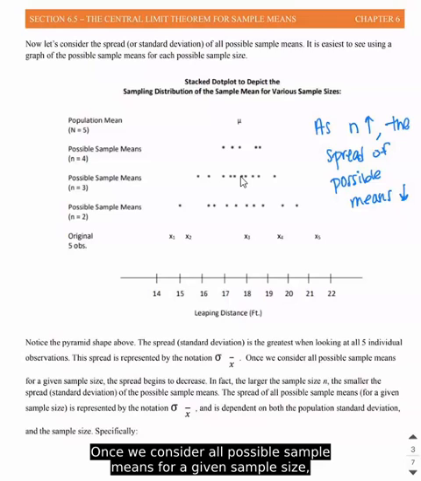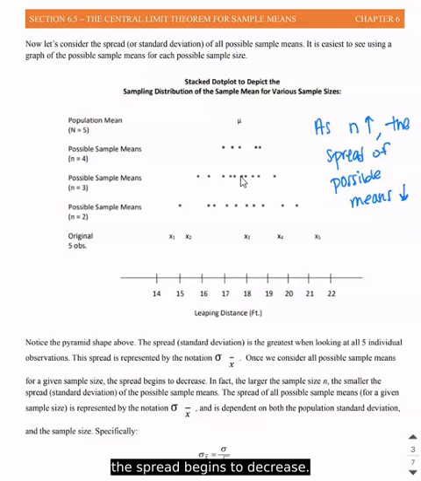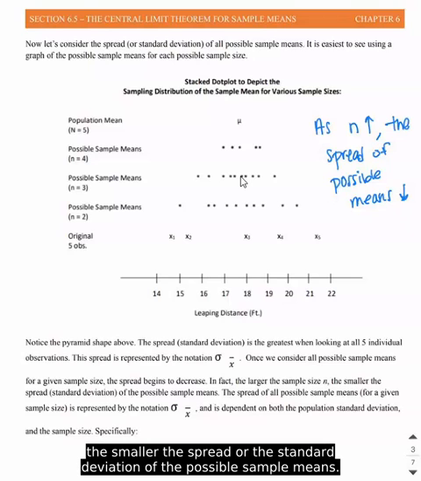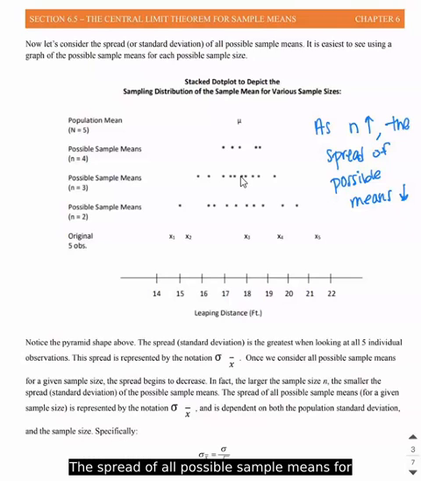So once we consider all possible sample means for a given sample size, the spread begins to decrease. In fact, the larger the sample size, or n, the smaller the spread or the standard deviation of the possible sample means. The spread of all possible sample means for a given sample size is represented again by sigma of x bar and is dependent on both the population standard deviation and the sample size.